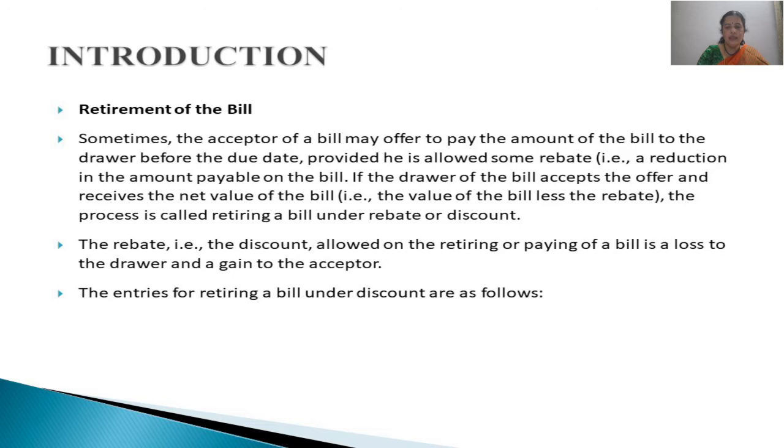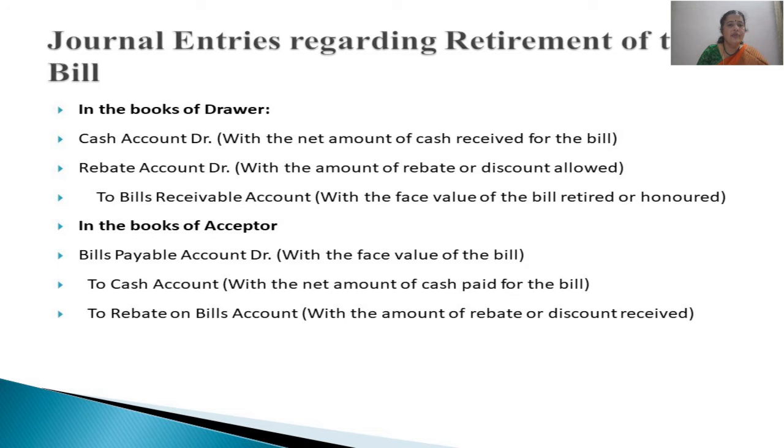Then let us learn how to pass journal entries in the books of the concerned parties in case of retirement of the bill. First of all, in the books of the drawer, on the due date, what happens usually is cash account debited to bills receivable account in case of honoring of the bill. The same thing happens here also on the due date.